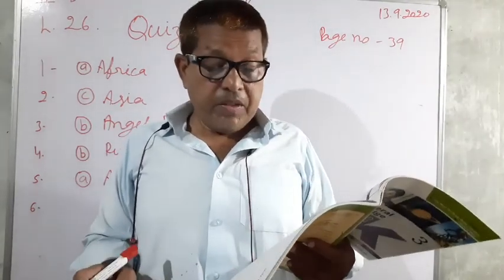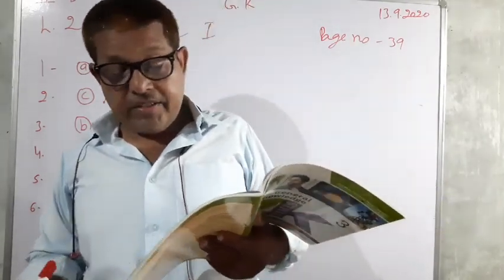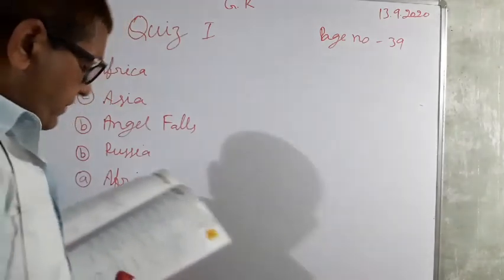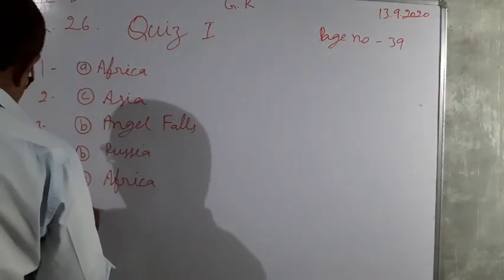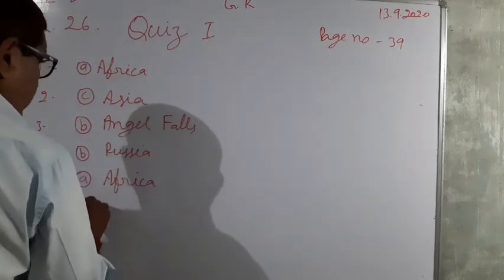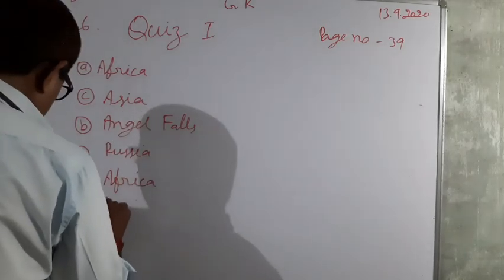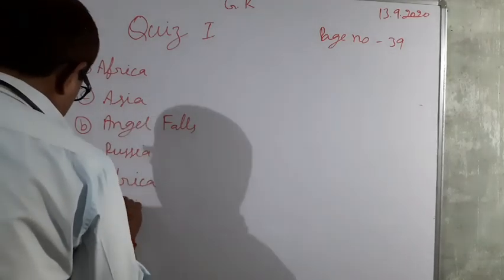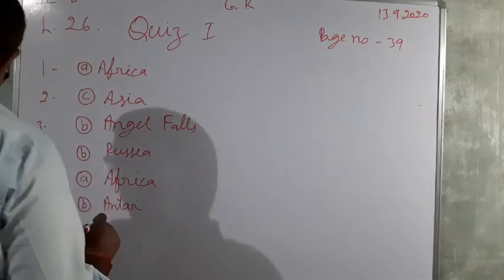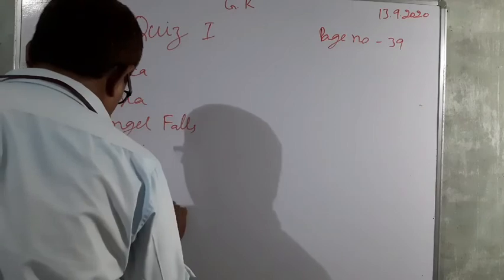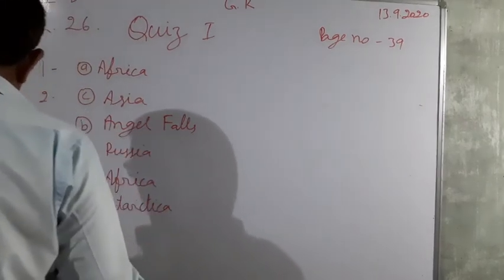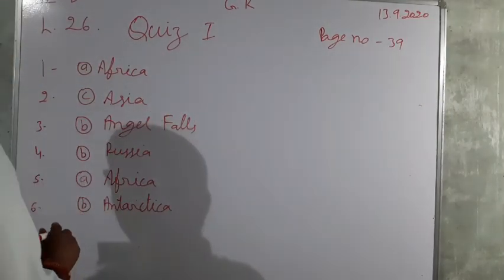So here Antarctica is the correct answer. 6, B, Antarctica.